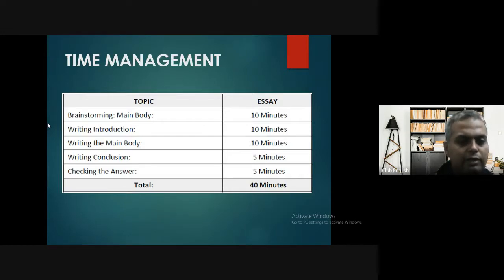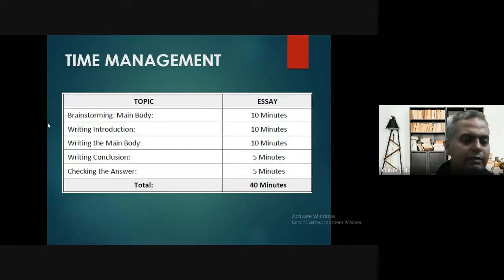Writing an introduction comes after that. That is 10 minutes. You can think, plan, and write in 10 minutes because it is quite simple. Then writing the main body. Earlier it was brainstorming for the main body; now this is about writing the main body, in 10 minutes. If you have a plan ready, you have a picture in place, you can easily write it in 10 minutes. Now writing the conclusion, 5 minutes, and checking the answer, 5 minutes.